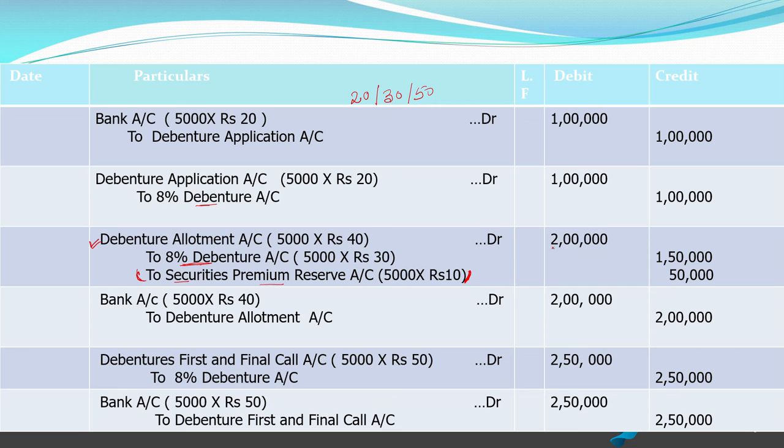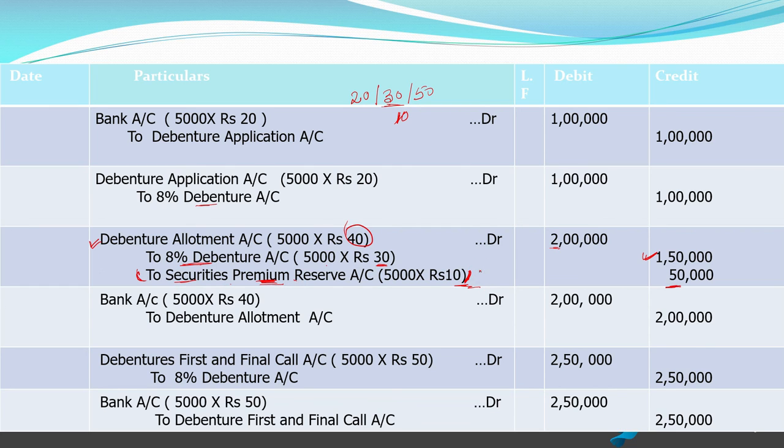So the amount of allotment was 2 lakh. Why? Because 30 rupees was allotment value and 10%, that is premium value rupees 10. So 30 plus 10, the premium amount makes 40. So 40 rupees will be made due at the time of allotment, and debenture will be made due for 30 rupees only. So that will only be shown with the debenture account. So 5,000 into 30, that is 1,50,000. And securities premium reserve was 10 rupees. So that's why it will be securities premium reserve 50,000.